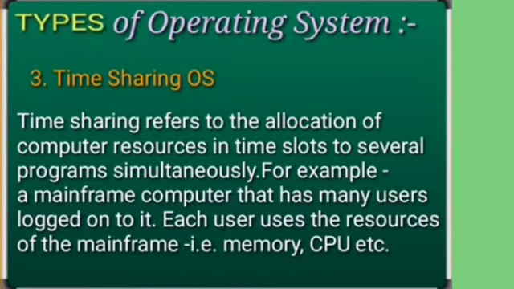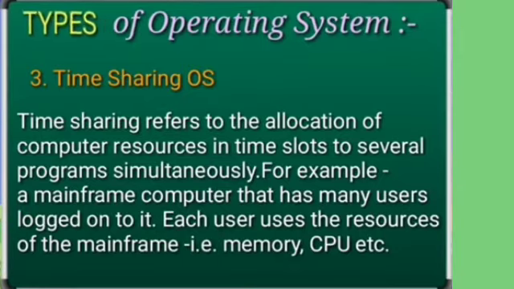You can take an example. For example, I am opening a Word file and I am opening music. For example, a fair share of time of 2 seconds is given for both the tasks. So if opening the music is taking more than 2 seconds, the second task, which is opening the MS Word document, will be performed first, and then the CPU will shift to the second one, and once the file is open, then the music will be played. So this is how time sharing operating system works.